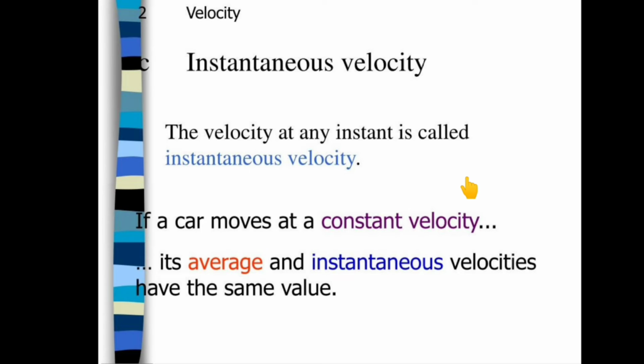Now, what is instantaneous velocity? The velocity at any instant is called instantaneous velocity. If a car moves at a constant velocity, its average and instantaneous velocity have the same value. The velocity at any instant of a given time period is called instantaneous velocity.